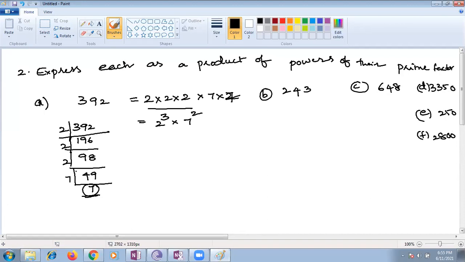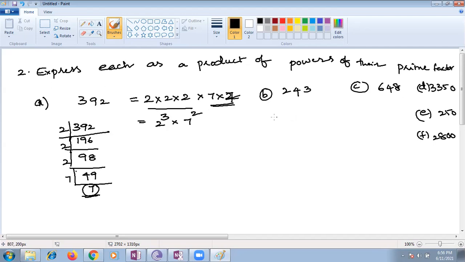I have one small doubt. Ma'am, you took 2 as cube and 7 as square. So 7 into 7 is 49. Okay. Yes, ma'am, I understood now. You kept 7 as it is because it is a prime factor, no? Yes, ma'am, I have understood, and I will do the sums.